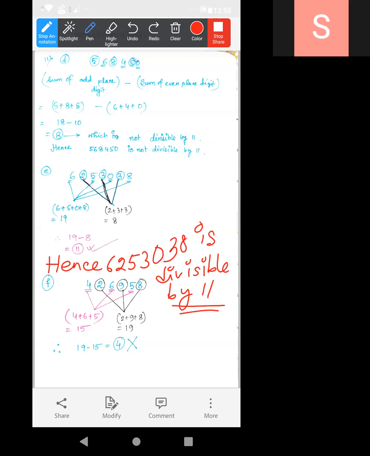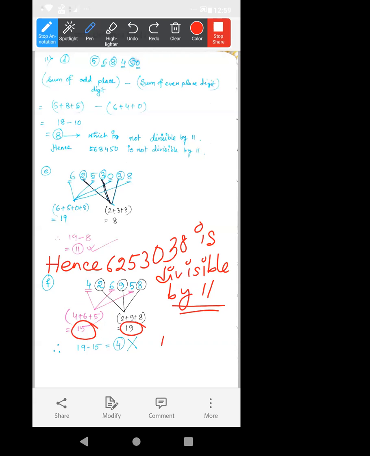Acha, look, here it is 4, the subtraction. Yes, look at this. Here I have taken odd place and even place. Then I have got the sum of them. Okay, after that I have made the subtraction. Now there may be one question: the odd place digit sum is 15, the even place digit sum is 19. Now how can you subtract 19 from 15? This one is a lesser number, na?